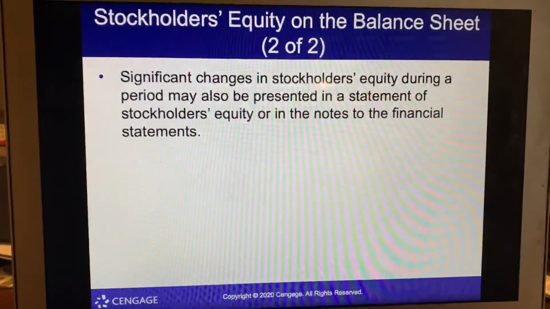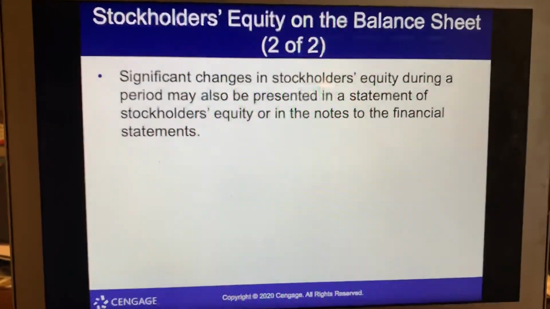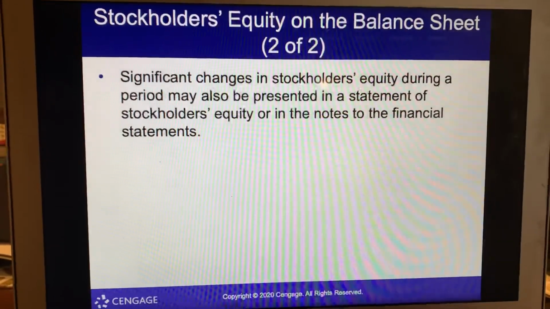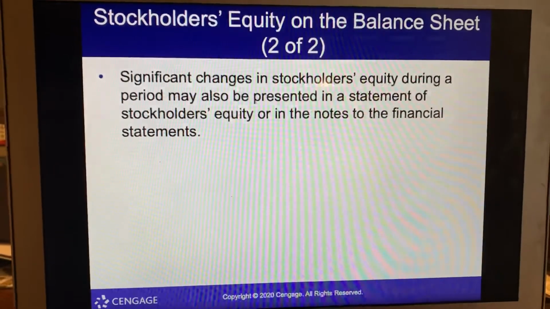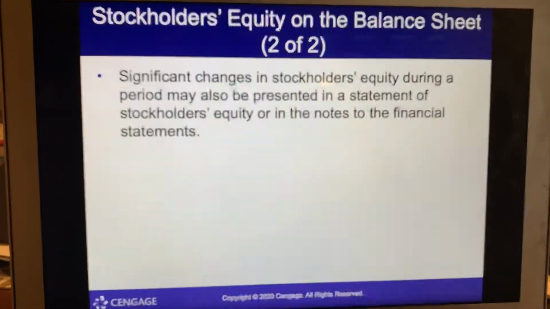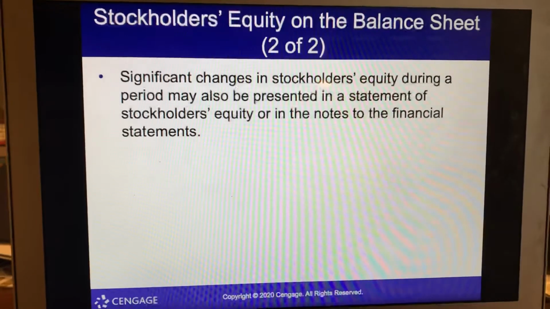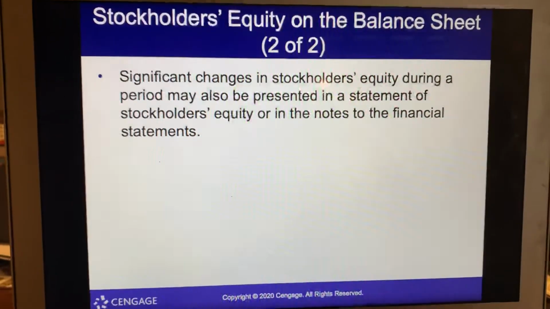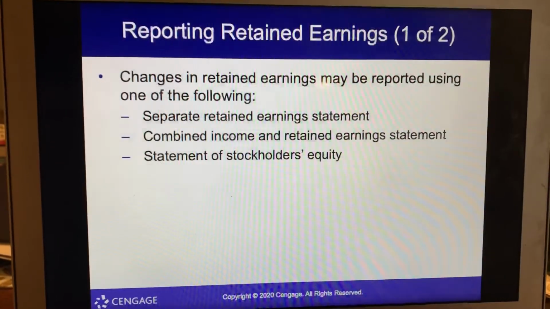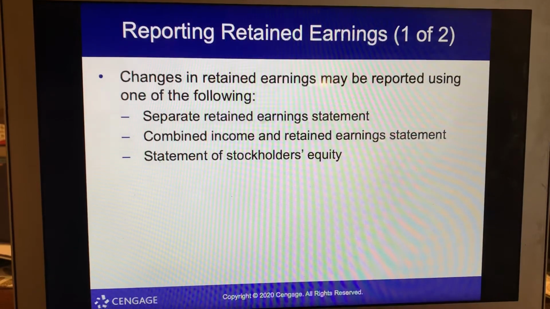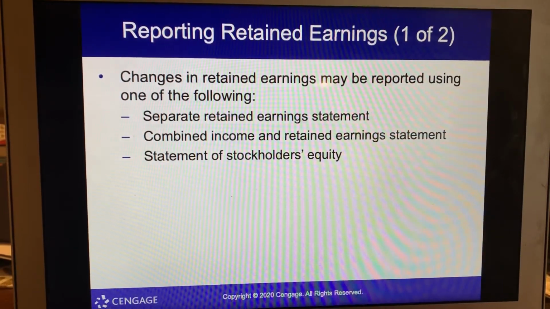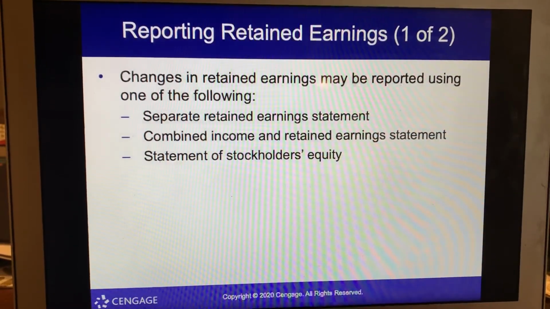Okay. So significant change in stockholders' equity during a period may also be presented in a statement of stockholders' equity or in the notes to the financial statement. So the notes to the financial statement are important. I notice a lot of these transactions, a lot of times they're required by the GAAP or GASB to be reported in the notes to the financial statement. So changes in retained earnings may be reported using one of the following: separate retained earnings statement, combined income and retained earnings statement, statement of stockholders' equity.